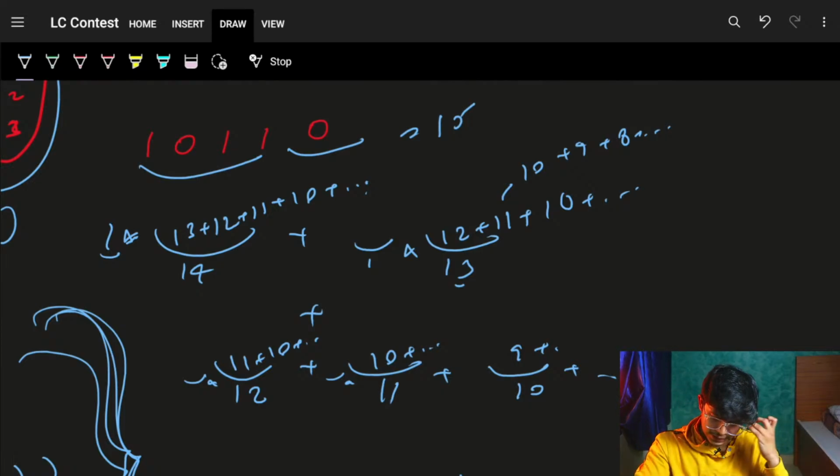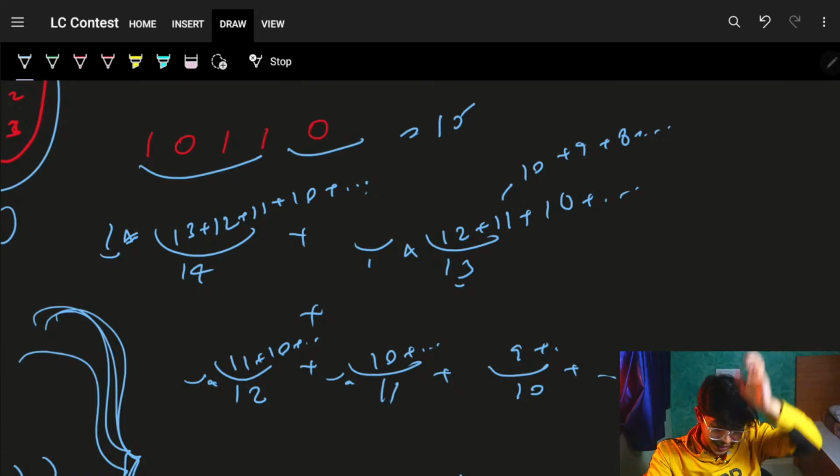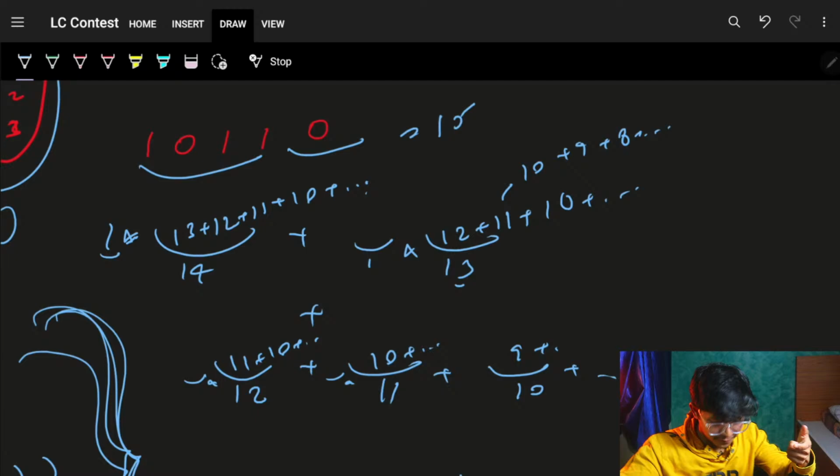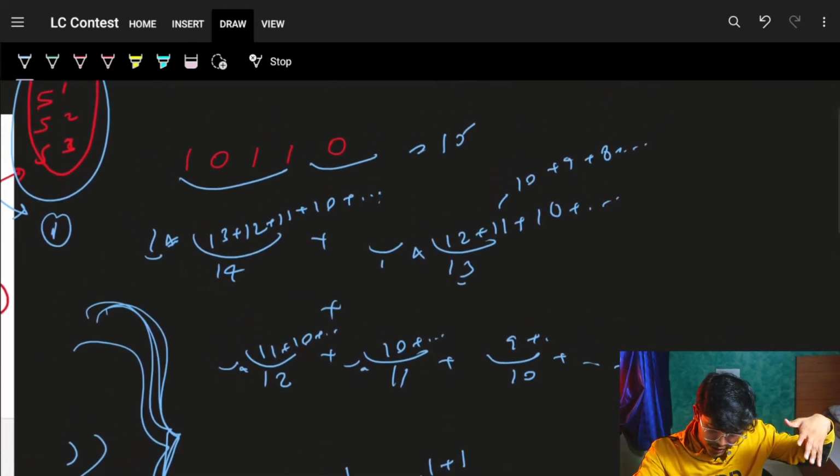So cool. I didn't realize that it's actually this. While I was solving it, I thought it's actually exponential, but it's not. It's kind of a multiplication of these numbers. So right now, the actual complexity we have to find. Let's see. It's interesting. So we'll just keep on going at these numbers.